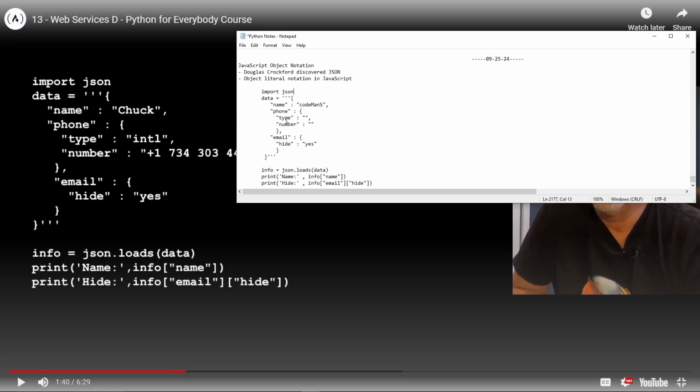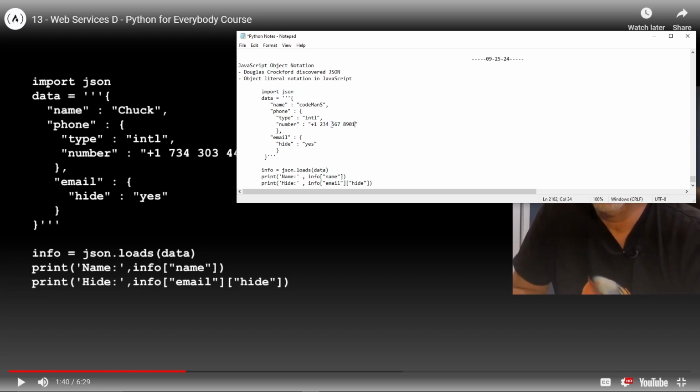Phone number, right? Type is going to be international, ENTL. Phone number is going to be +1 234 567 8901. There we go. Is that 10 digits?